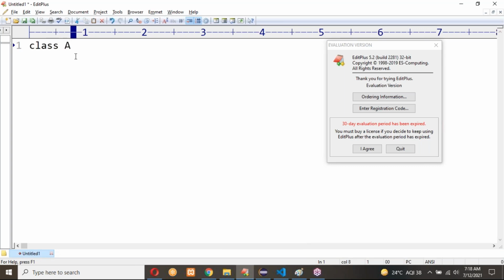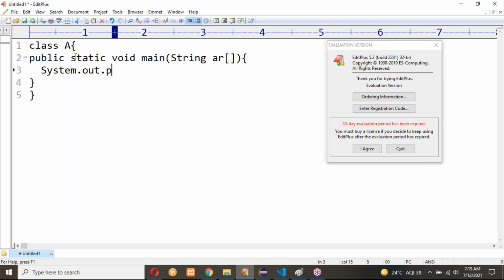Here, class keyword, class A. Under that, we write the main method of the program. In Java, if you want to write a hello world application, we have to write class A, public static void main, String args. Open and close the brackets. Under this, we can write System.out.println of Hello World. We can write Hello World like this. Okay. So for this hello world, Control S, save.